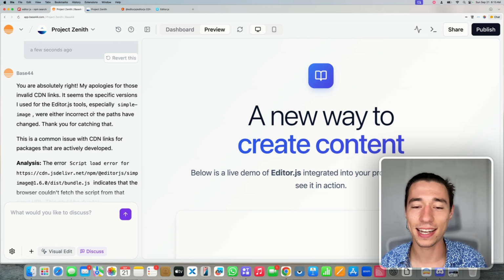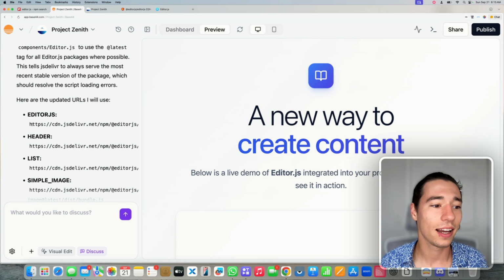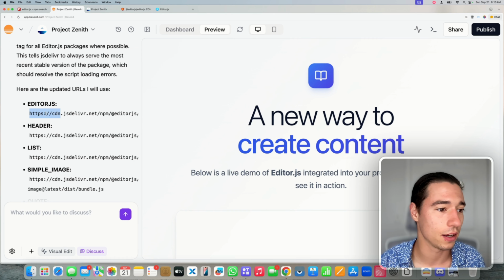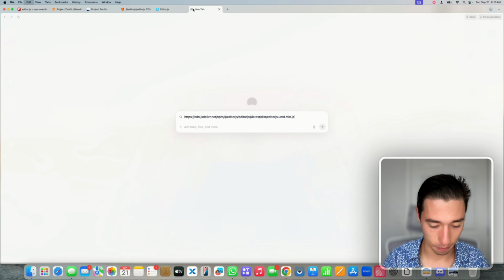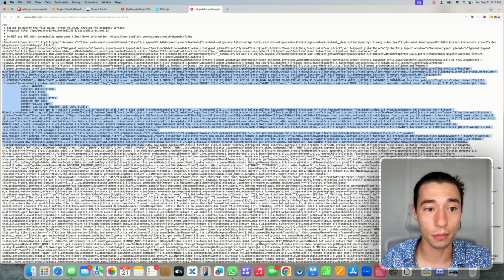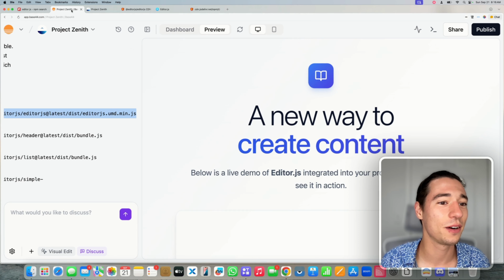Every Claude-based AI will always tell you you're absolutely right. But let's see if it is actually right. And the way you verify if those packages are correct is you're just going to copy the URL here. Okay. And we're just going to paste this inside of here. If this opens random code that looks like gibberish, you're doing well. That was successful. So now let's just continue with the other ones.